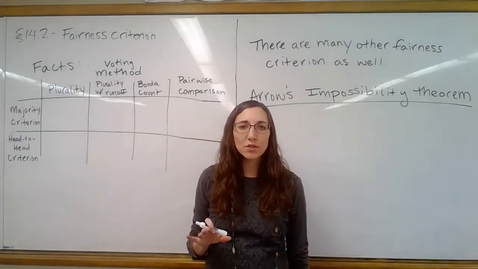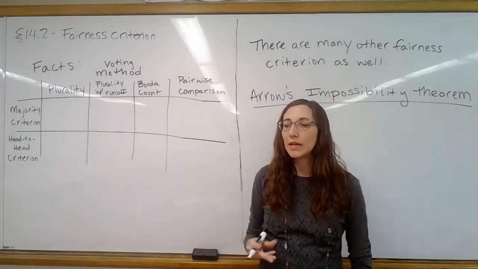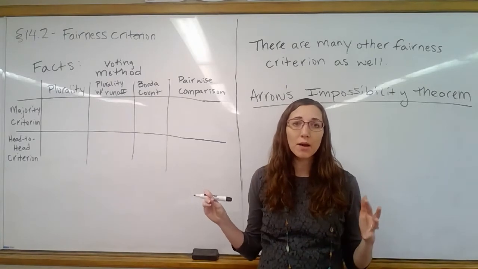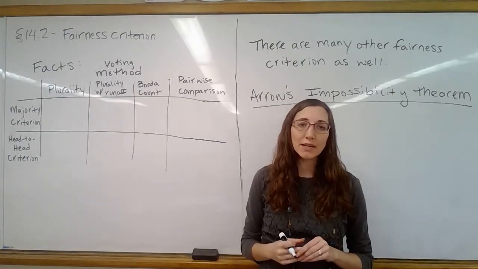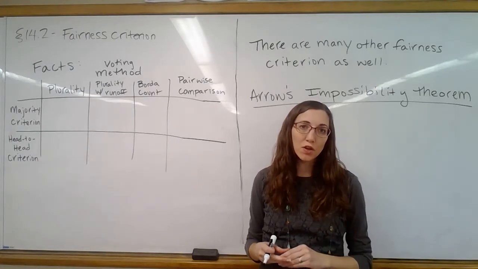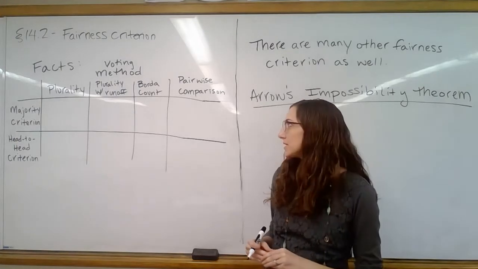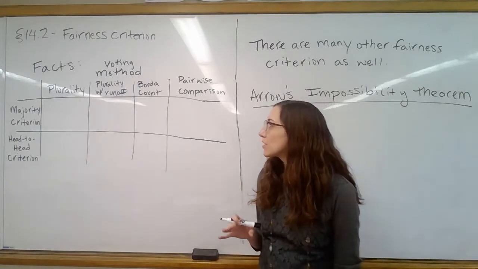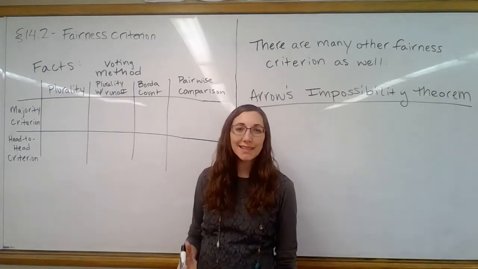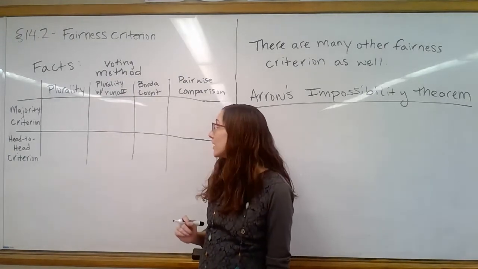So we're going to ask the question of, does it always satisfy the criterion, meaning every single example we can come up with, it's always going to satisfy the criteria? Or is it possible to come up with examples where that method violates that criteria? So let's think about majority criterion. Majority criterion says if there's a candidate who has majority, they should be declared the winner.